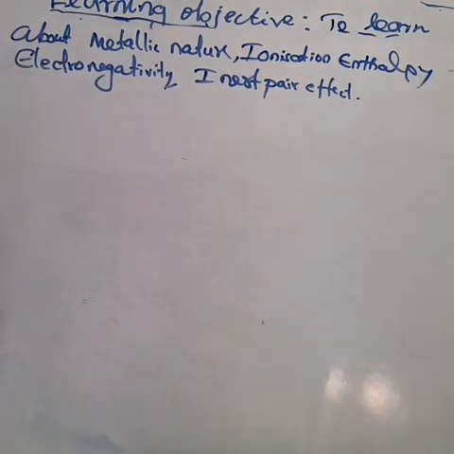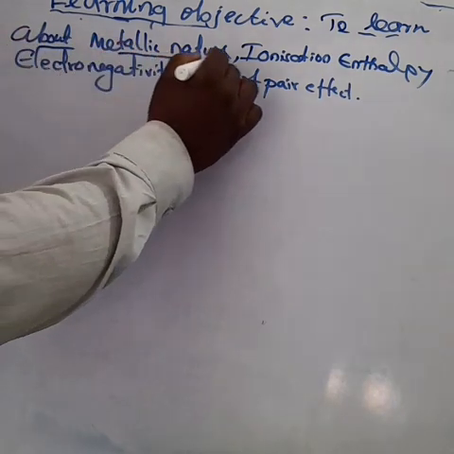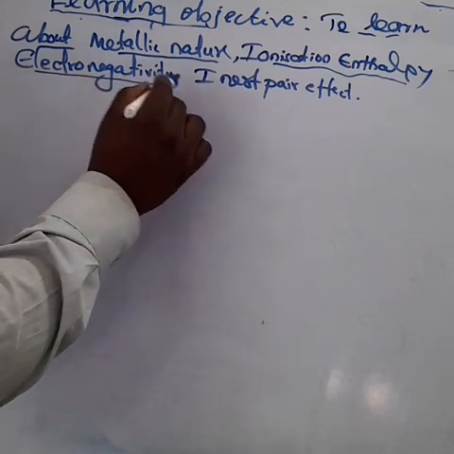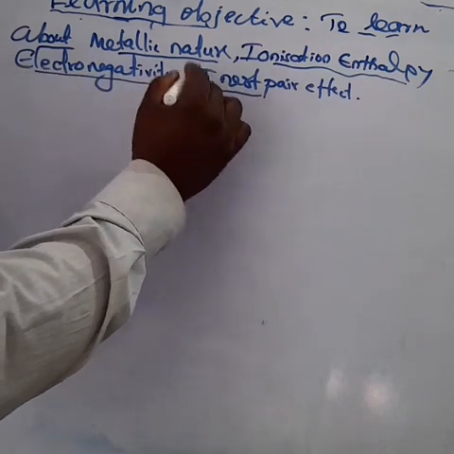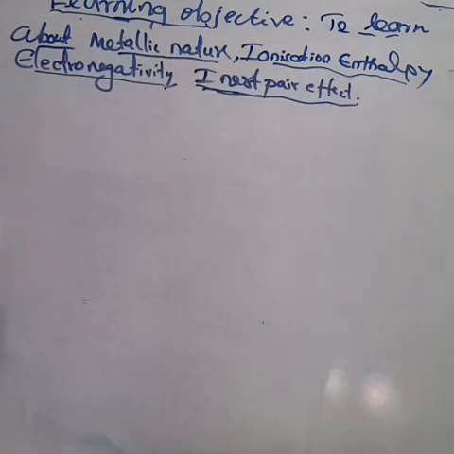Dear children, today our learning objectives are to learn about the metallic nature, ionization enthalpy, electronegativity, and about the inert pair effect. Questions we can discuss too. So first one, about the metallic nature. What is the metallic nature?